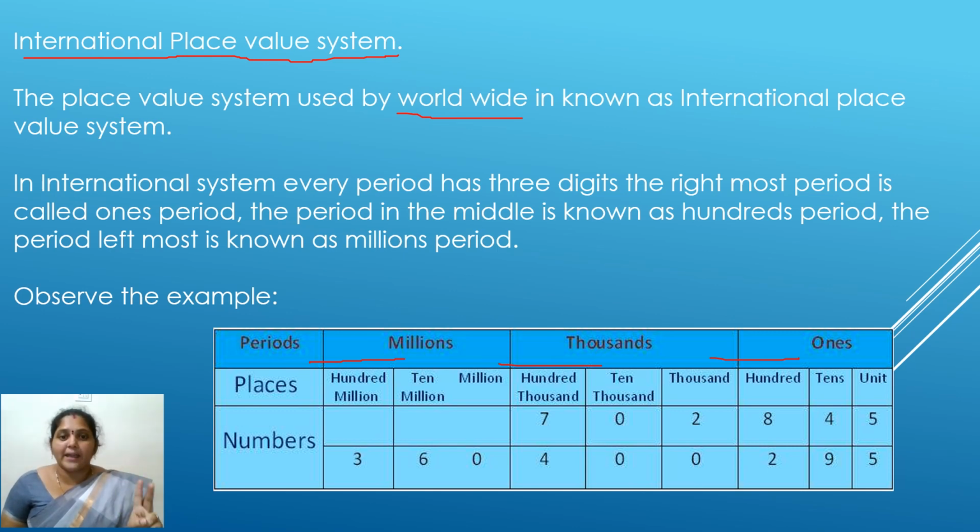I have taken 2 examples here. If you observe those examples, you can easily identify what is the difference here. In the first number, units place 5, tens place 4, hundreds place 8, thousands place 2, 10,000s place 0, 100,000s place 7. And coming to the next number, units place 5, tens place 9, hundreds place 2, thousands place 0, 10,000s place 0, 100,000s place 4, millions place 0, 10 millions place 6, and 100 millions place 3.